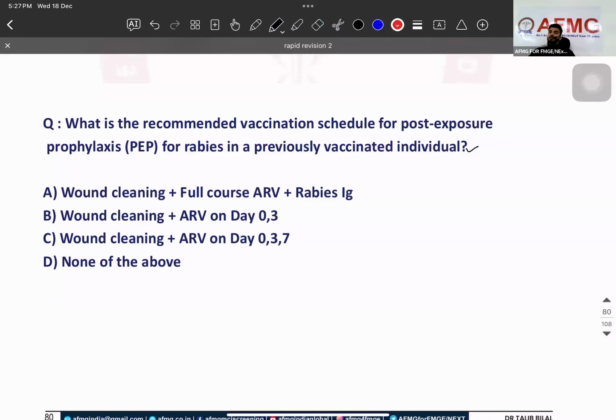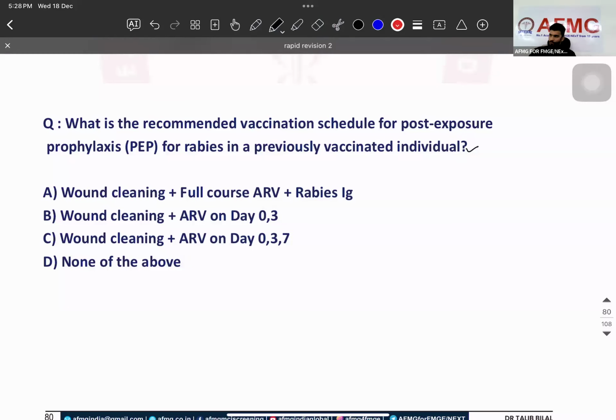Now a rabies patient is coming to you. First of all, usually we have which bite? Dog bite. So we have grade 1, 2, 3. Licking, scratching, blood is coming out. Only lick is grade 1. Grade 2 is scratch. Grade 3 is blood coming out.